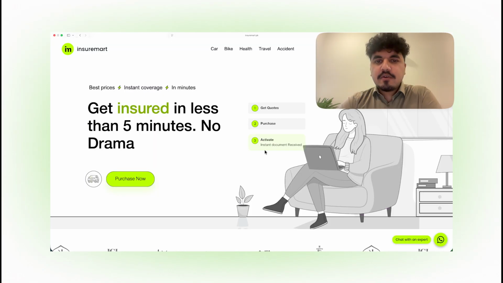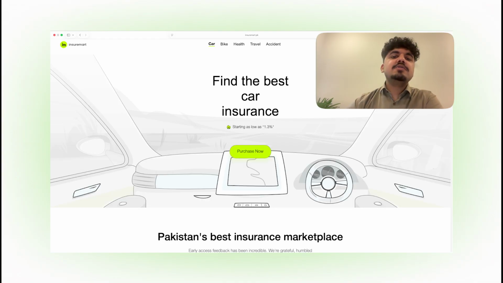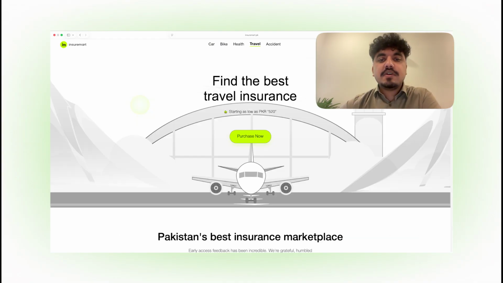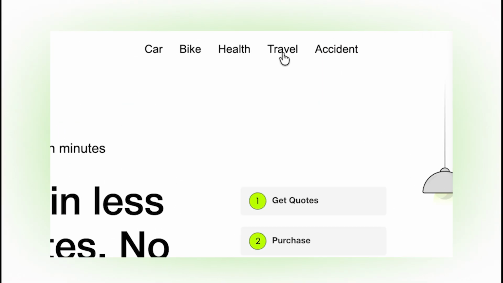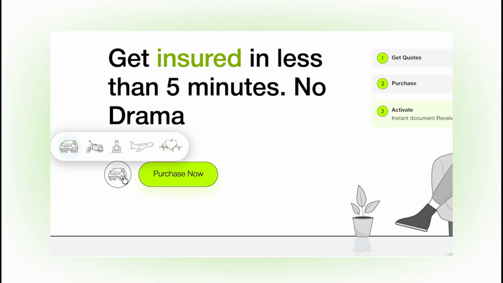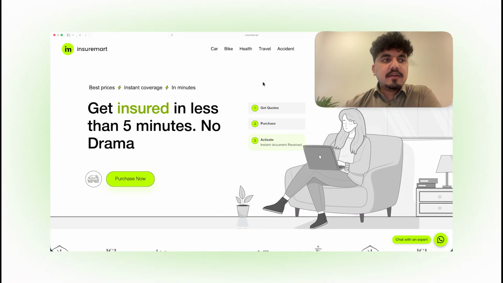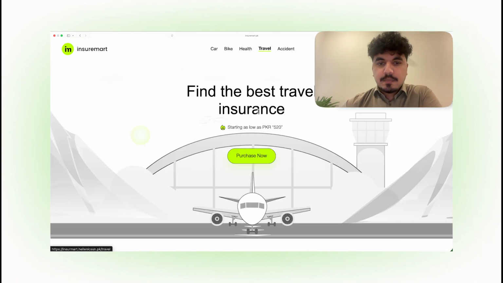We're on Insuremart right now, which is a self-service platform offering multiple products including car insurance, bike insurance, health insurance, travel insurance and personal accident insurance. So I can click on travel to purchase travel insurance, or I can go to this icon and use this shortcut to navigate to the travel page. If you're ever at the airport and you forgot your insurance, you can just go to Insuremart.pk and purchase your travel insurance in a matter of minutes.